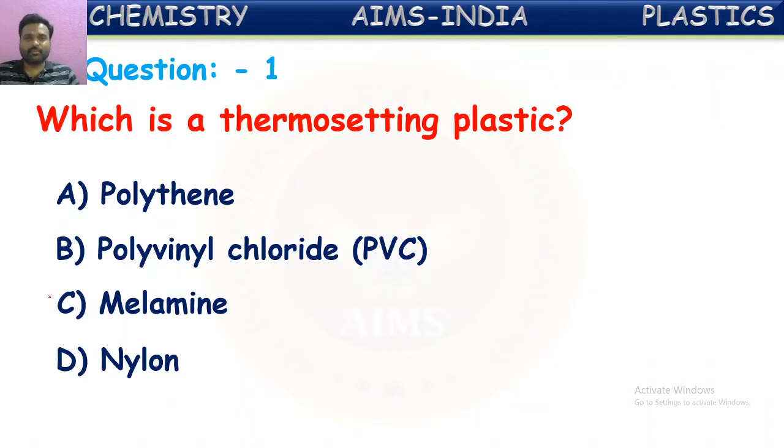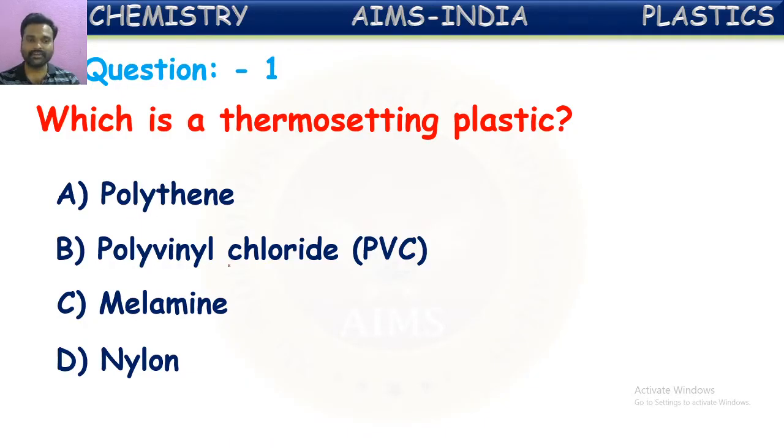At the starting, we discussed the classification of plastics into two types: thermoplastics and thermosetting plastics. Thermoplastics are plastics which can be reshaped, reused, recycled. They can be remolded. They will be melted on heating. Such kind of plastics are called thermoplastics. Second category, thermosetting plastics. Once they are formed, they cannot be reformed into other forms. They are called thermosetting plastics. Out of the options shown here, can you try to answer this? Yes, many of you are trying to give the answer.